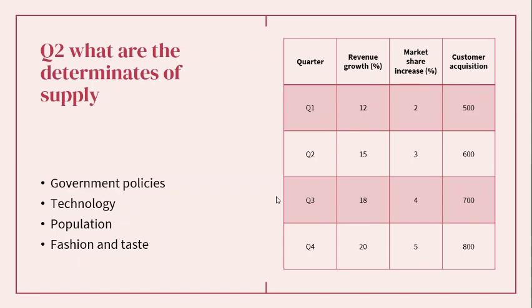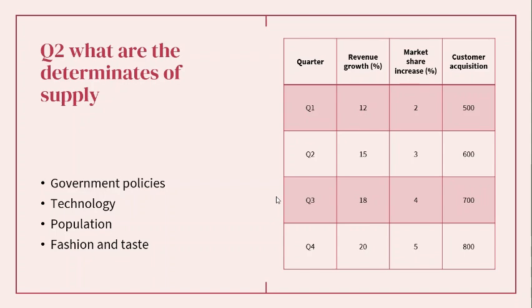Technology could increase the supply chain, right? So market share increase, I would like to call it. Depending on if the technology is up to date, if we have advanced technology, machinery or capital that will increase the production process by tenfold, that will drastically increase the production process overall.